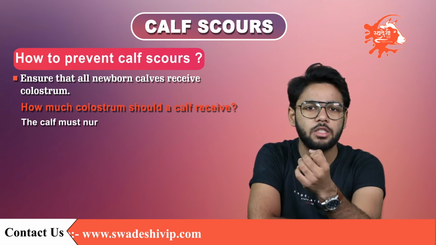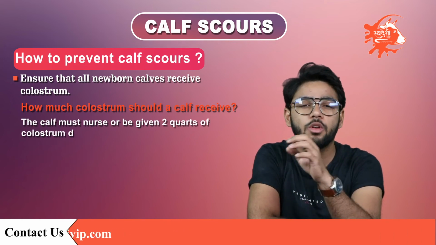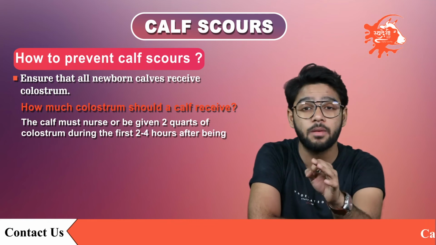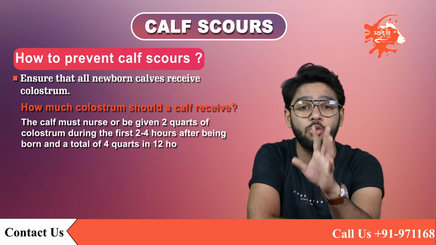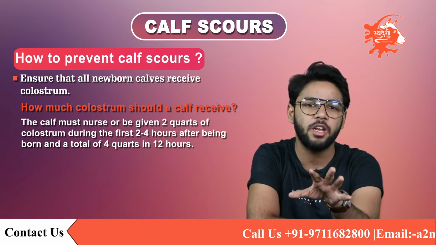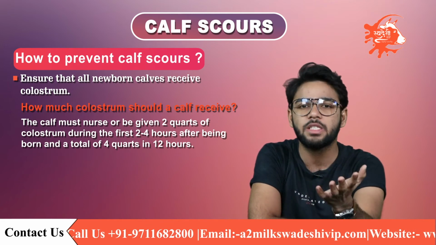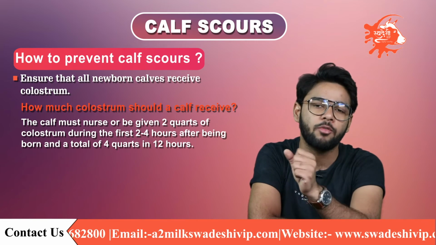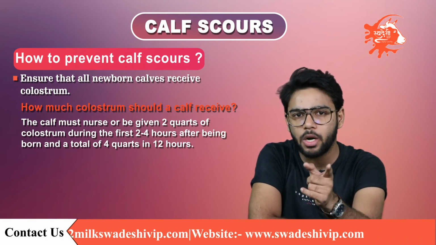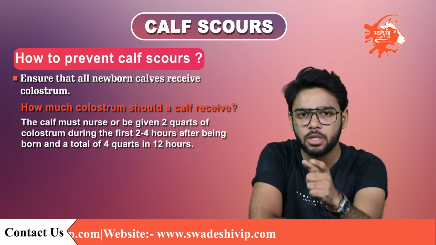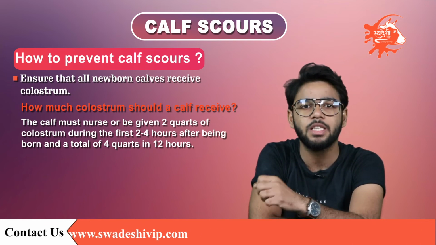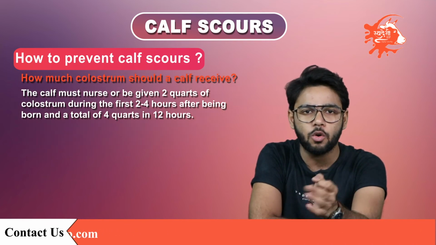The calf must nurse or be given 2 quarts of colostrum during the first 2-4 hours after being born and a total of 4 quarts in 12 hours. It is often a good plan to obtain fresh colostrum from a local dairy and freeze it, or purchase a colostrum replacer for occasions when the dam does not have colostrum. If sourcing colostrum from a local dairy farm, beware of potential pathogens that can be transmitted through colostrum such as Johne's disease and bovine leukosis virus.